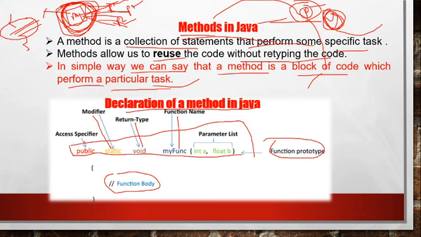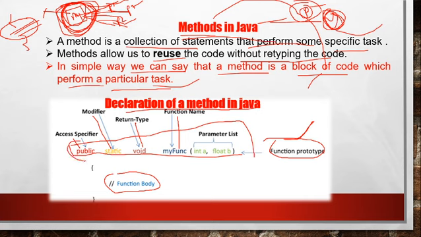This is the modifier. This one is the access specifier, and this complete part is known as the function prototype. What is a function prototype? Function declaration without body. Now, is it necessary to write a function prototype in Java? No. In Java, a function prototype is not necessary. But in C language, you have to declare the prototype. In Java, it's not required.